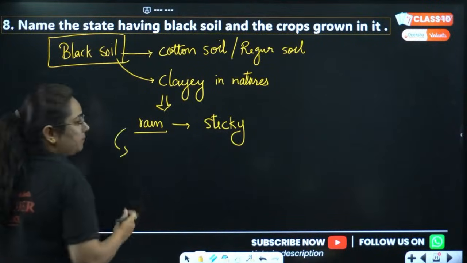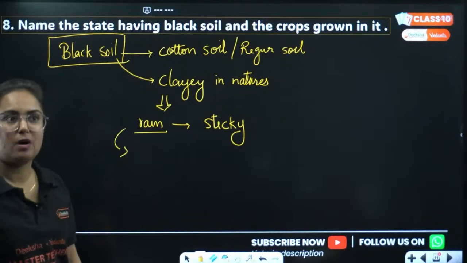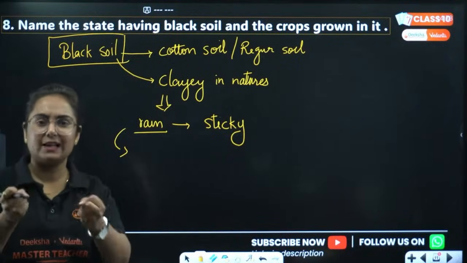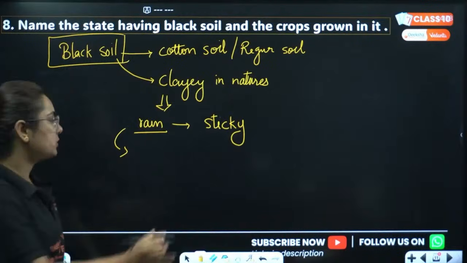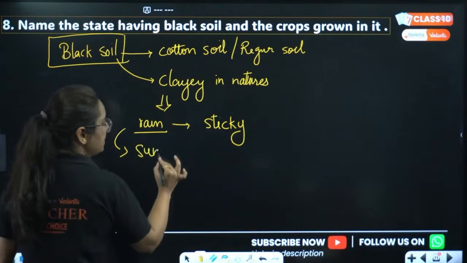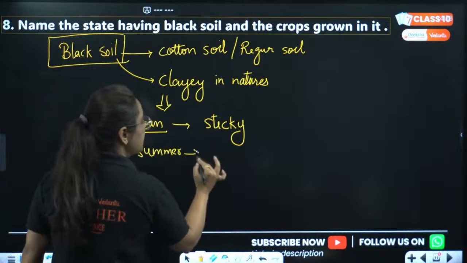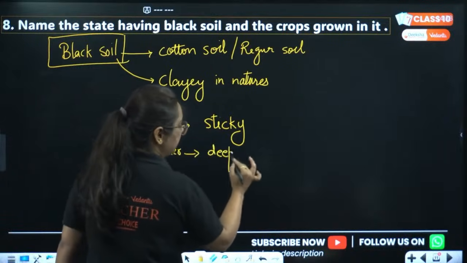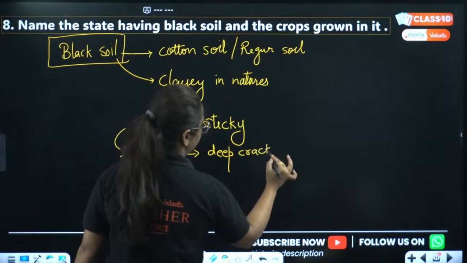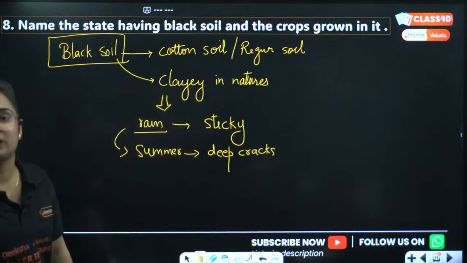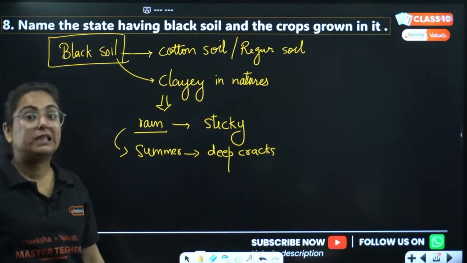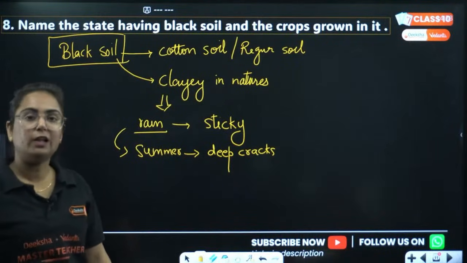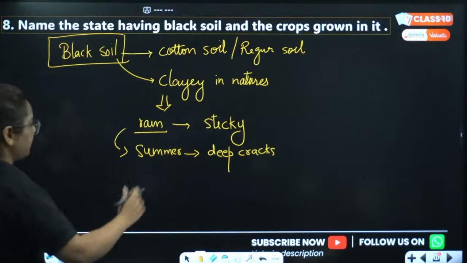But after a period of time, deep cracks develop. Whenever there is summer season, deep cracks develop in this type of soil, which is good for aeration. And then when rain comes, we need to till the soil for making it fertile or useful. Very good.